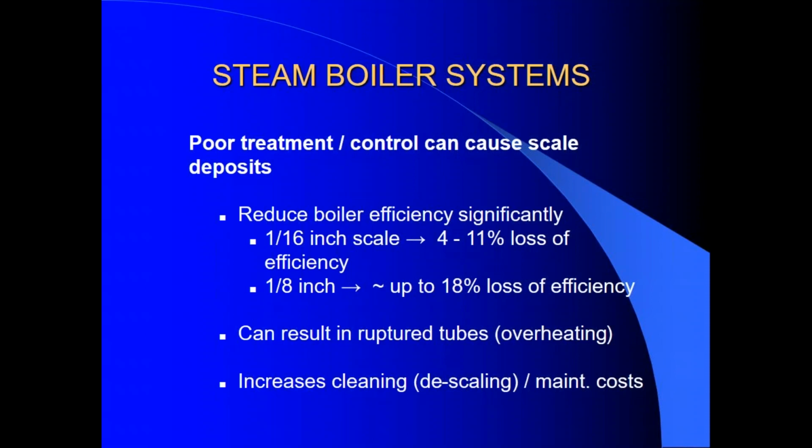Just 1/16 of an inch of scale on boiler tubes decreases the efficiency by 4 to 11%. 1/8 of an inch of scale causes up to 18% loss of efficiency. The amount of loss depends on the type of scale formed because some are more insulating than others. When scale becomes thick, a tube will overheat and can rupture. And scale increases the cleaning, maintenance, and labor costs for removing the scale.